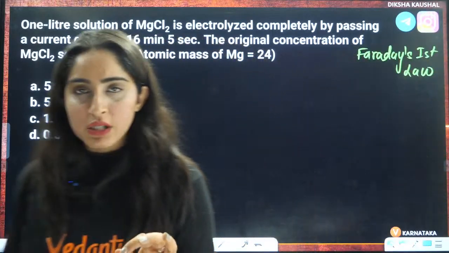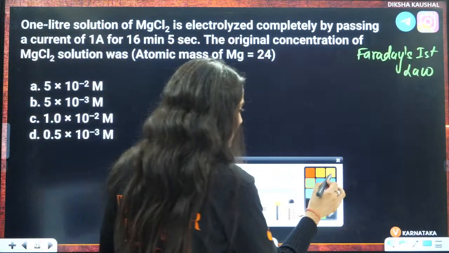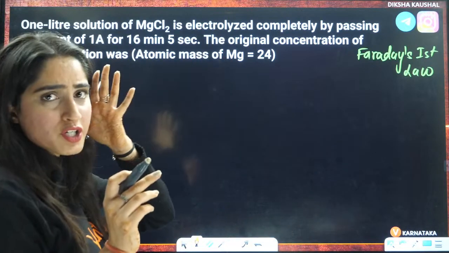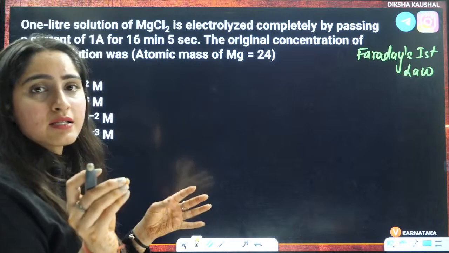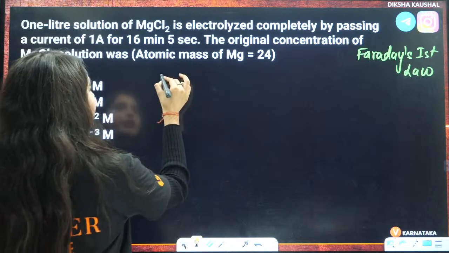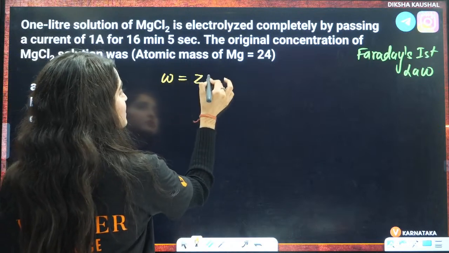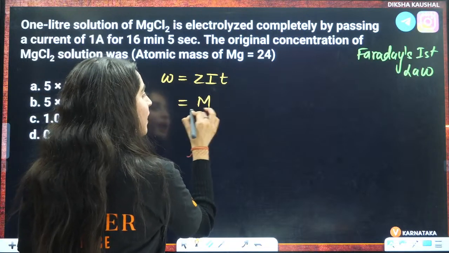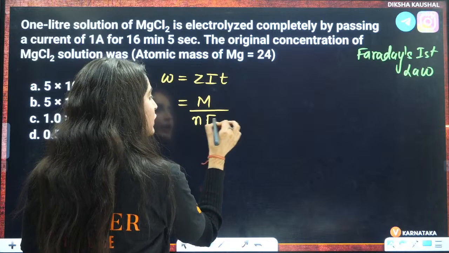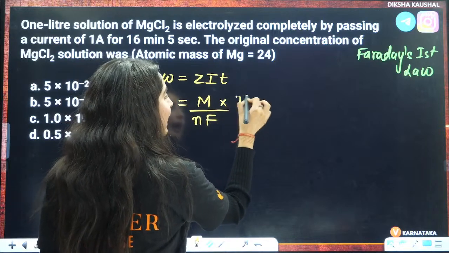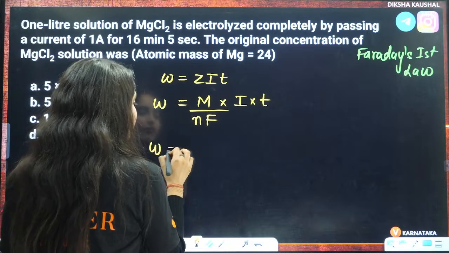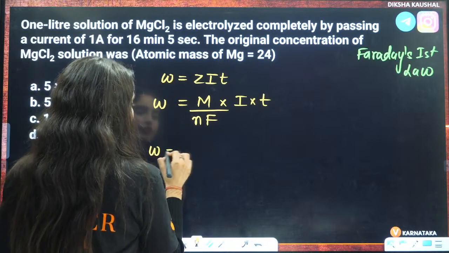So now we need to see what exactly they are asking you. They are asking you the original concentration. Forget about concentration. Try to firstly answer what is weight deposited. Now weight deposited is equals to ZIT. What is Z? Z is molar mass by n factor into Faraday multiplied by I into T, right? Now what is the weight deposited?